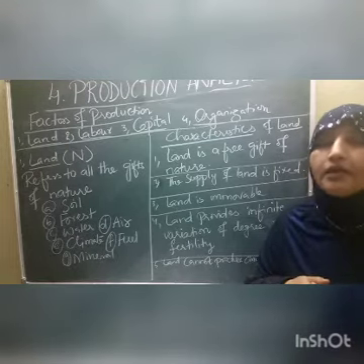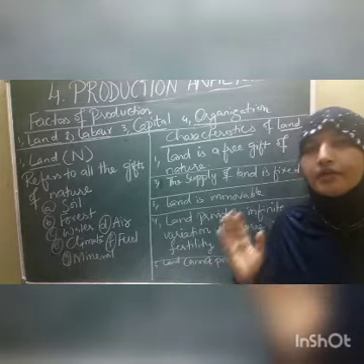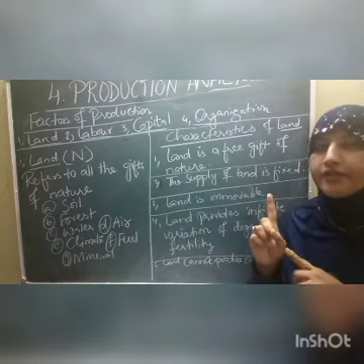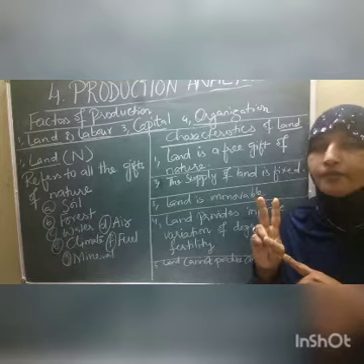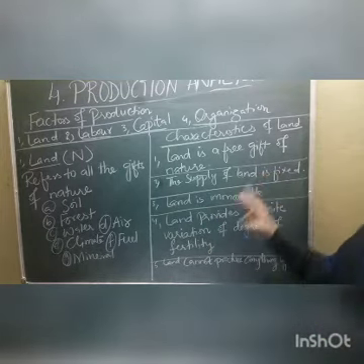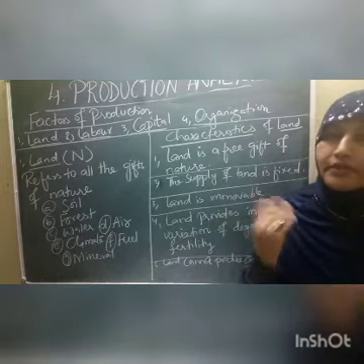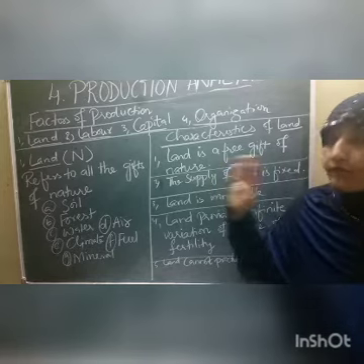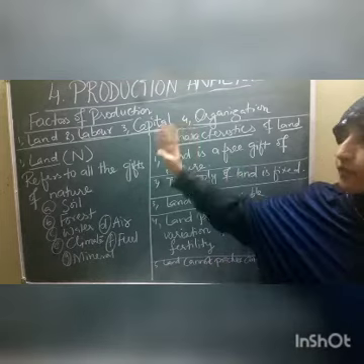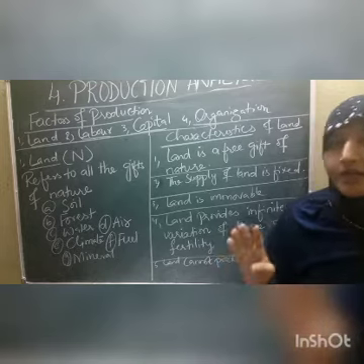So what is land? Land is a free gift of nature. Whatever we get in nature, children, everything comes under land. So what are the characteristic features of land? Land is a free gift of nature. Land is immovable. The supply of land is fixed. Land provides variation in degree of fertility, and land cannot produce by itself. So I hope it is clear, children, that for all the laws we are going to learn in the coming lessons, these four factors of production play a very important role. So you have to understand them well.